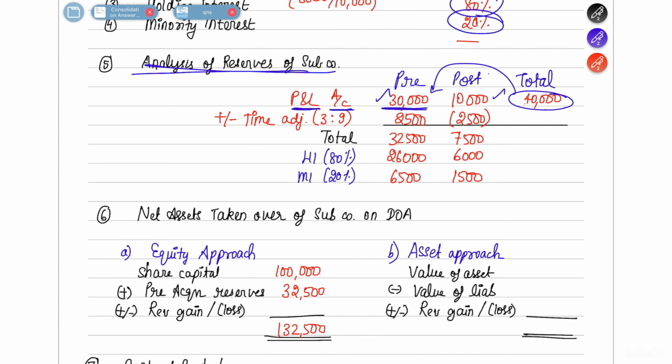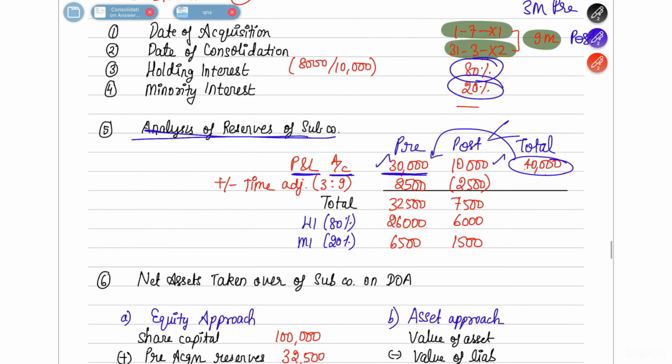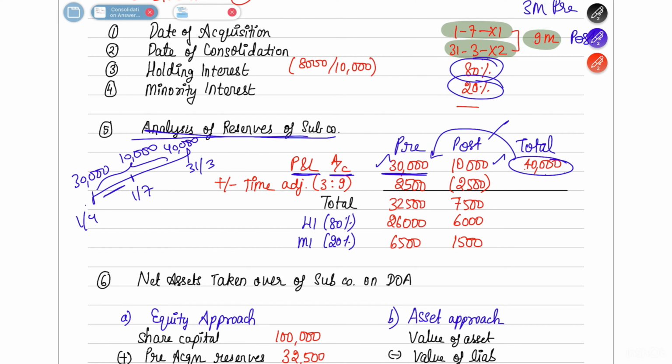But in post also, the total 10,000 cannot be the post. So here what they are telling you is that on 1st April, there is a balance of 30,000 already. On 31st March, there is a balance of 40,000. So they are saying 10,000 has been earned during the year, but we have acquired only on 1st July. So for these 3 months, this will be considered as pre. The rest 9 months will be considered as a post period. 3 months as pre and 9 months as post.